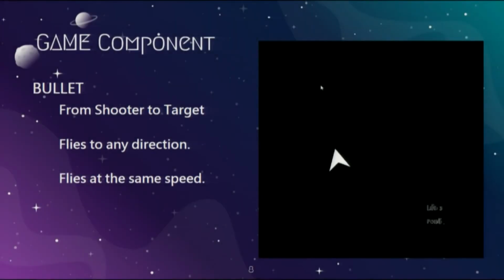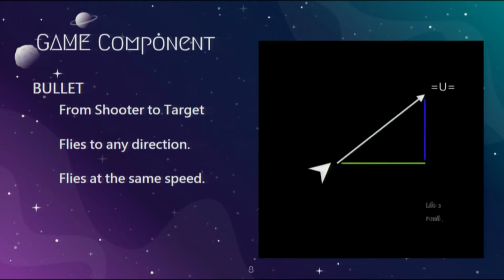The next step for our player is to make it shoot bullets. So what's the behavior of a bullet? A bullet moves from the shooter to its target, and it flies in any direction at the same speed. However, the distance between the player and the mouse isn't always the same. So how do we keep the speed at the same velocity? We have to do some calculations again. Let's say the player is over here, the target is over there, and we can calculate the horizontal and vertical distance again.